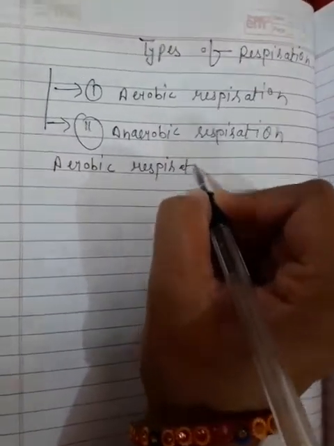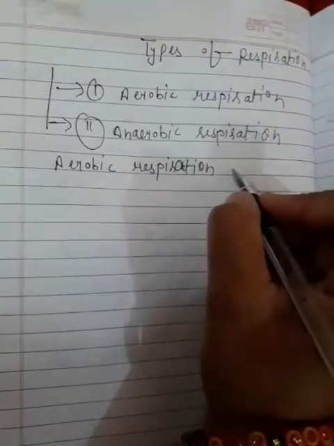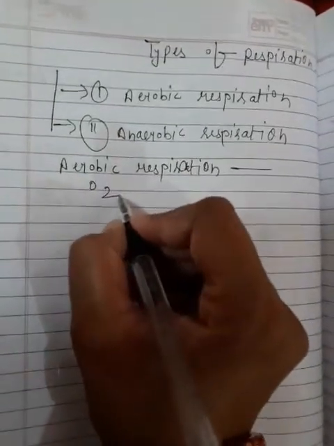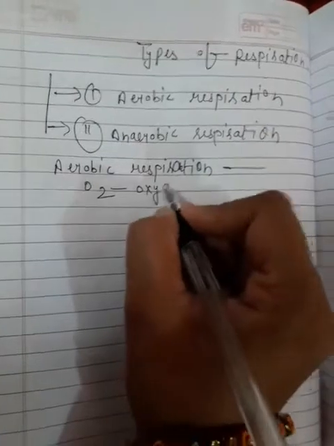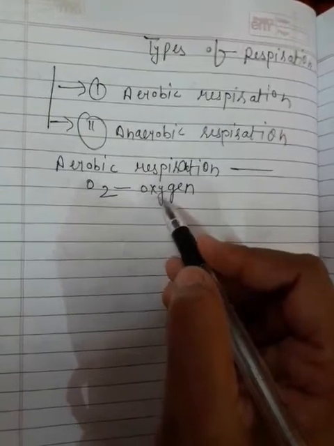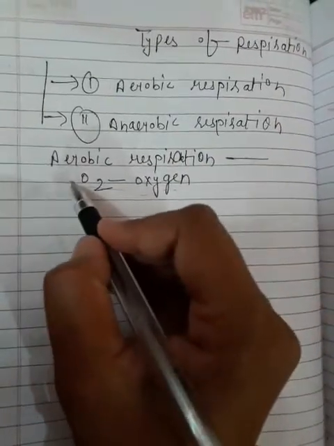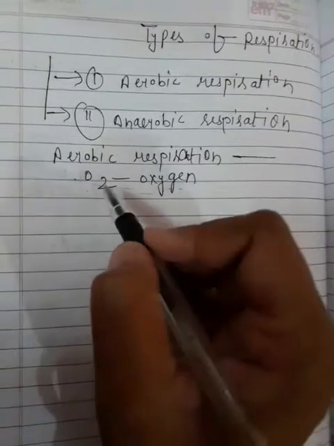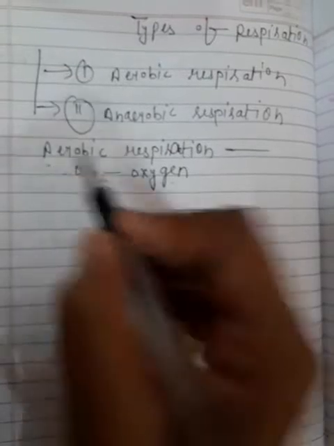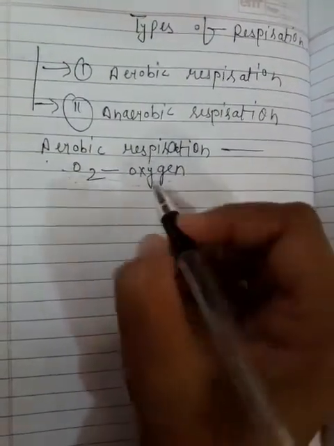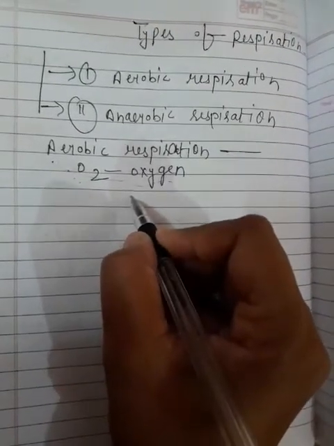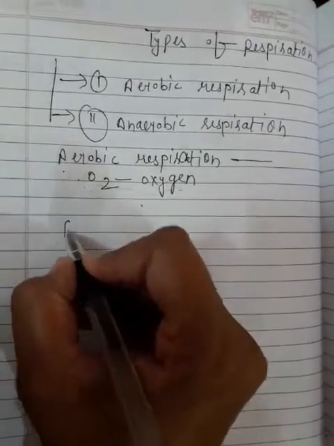Most organisms require oxygen for respiration. O2 is required, meaning oxygen. This is the formula of oxygen. This O2 is required for respiration. Such a respiration is known as aerobic respiration, where oxygen is required, and the organisms are called aerobic organisms or aerobes.